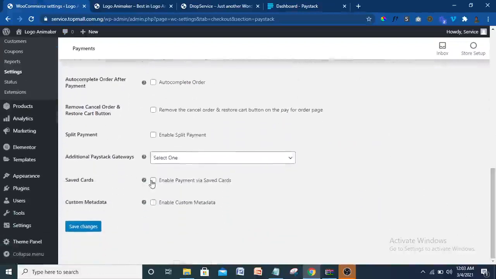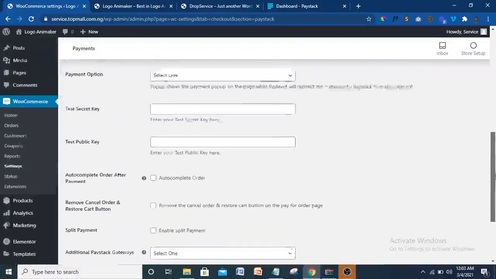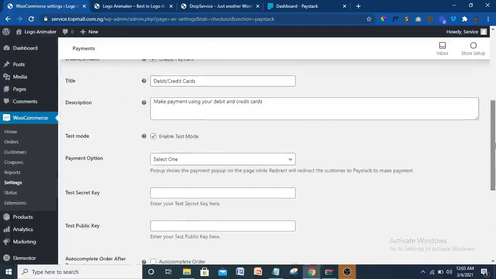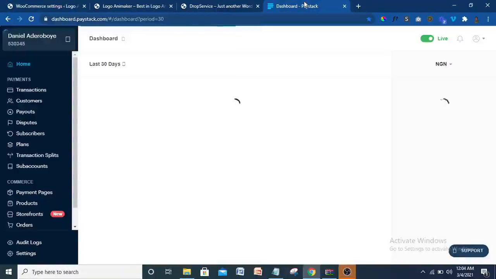So enable this one, pay by saved card. So this is for customers that save their card, probably on Google. They're able to save that. So for this one, select pop up. Yeah, I think that's the best one. All right, so this is still loading up here.